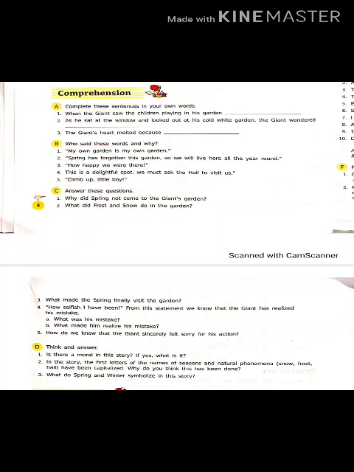Now section D, at last, that is think and answer. You have to think and then you have to answer. You have to write down in your own words. That first is, is there a moral in this story? If yes, what is it? I hope you can write down, as we have done story writing, and in there we had to write down the moral.